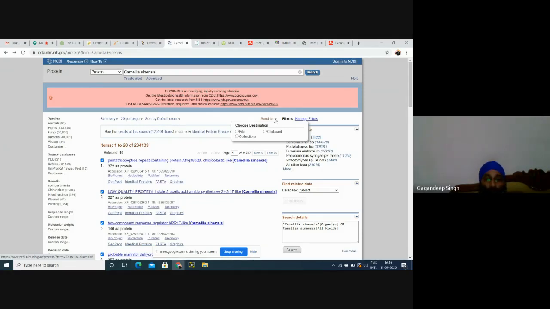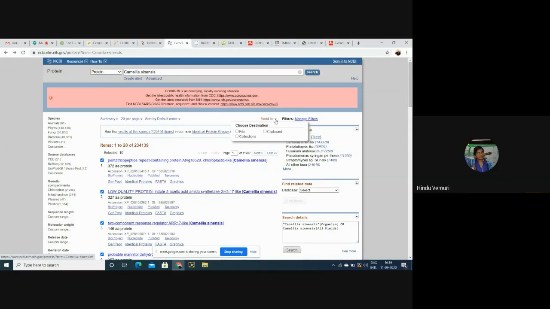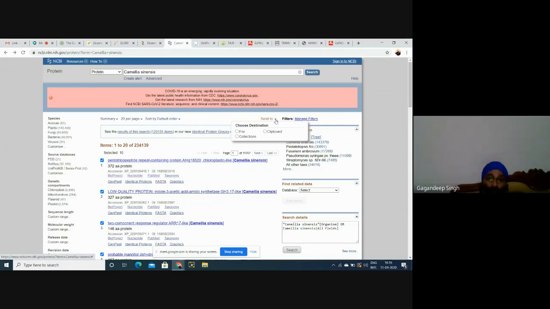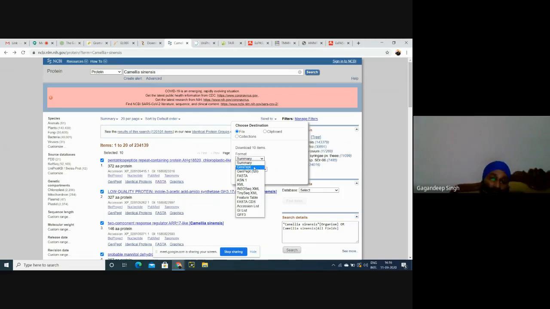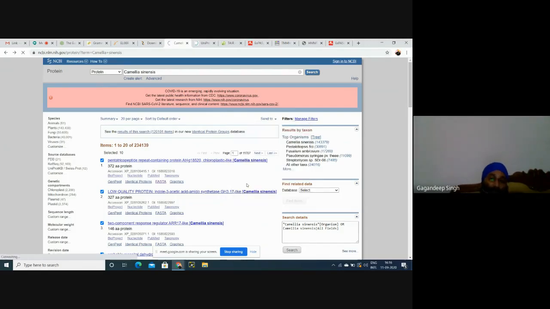Send to file, then download the 10 items that I have selected. The format should be FASTA. Select FASTA, then create file. Here the sequences are downloaded, just in one second.